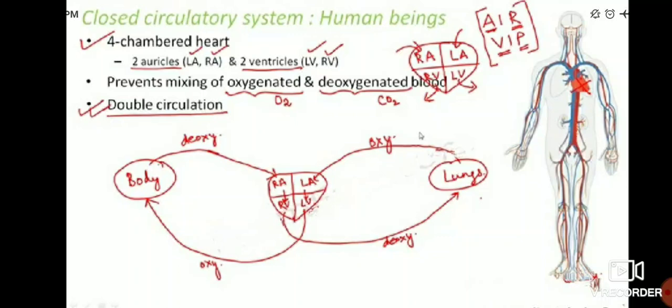The third question is the function of platelets, and the fourth question is the function of WBC. These are the four questions for today's homework.